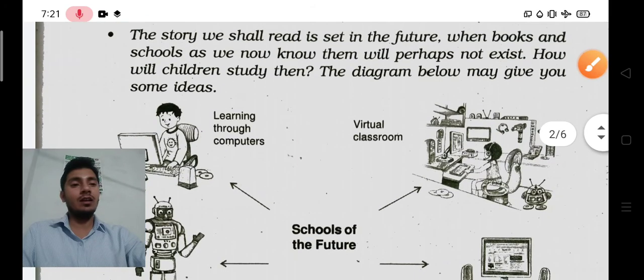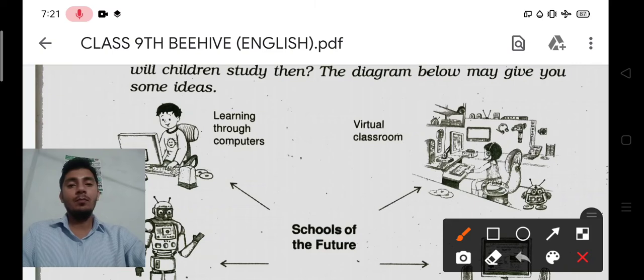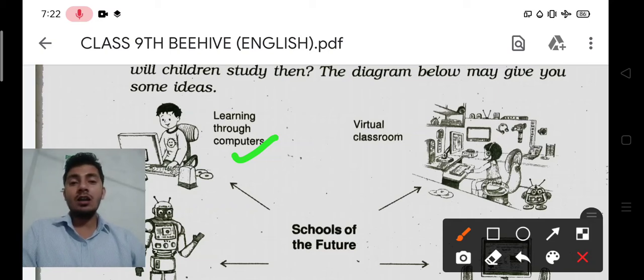The very first diagram that you are seeing here is learning through computers. What is the meaning of this? I have told you already that this story is set in the future, so in the future all your learning will be through computers.